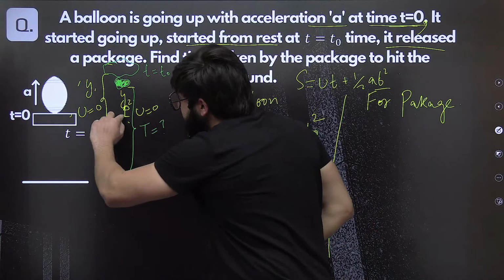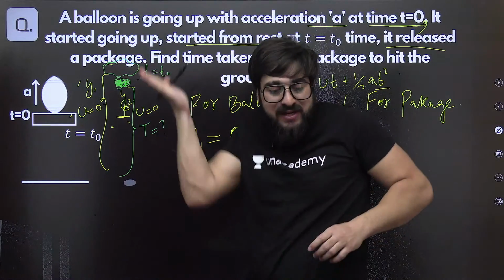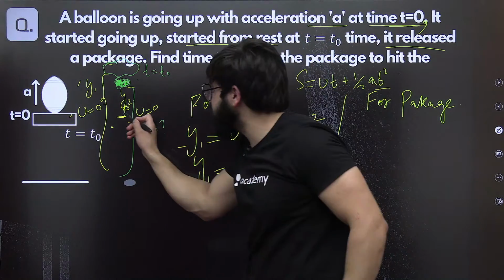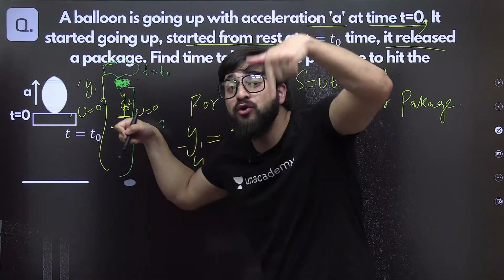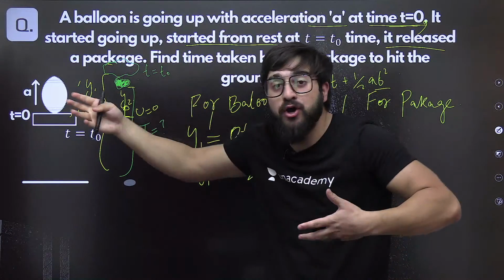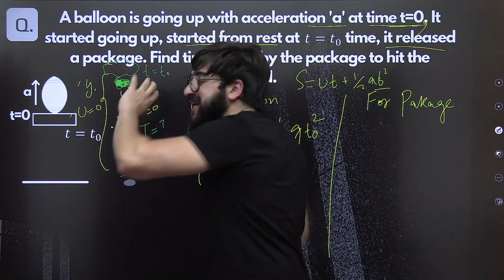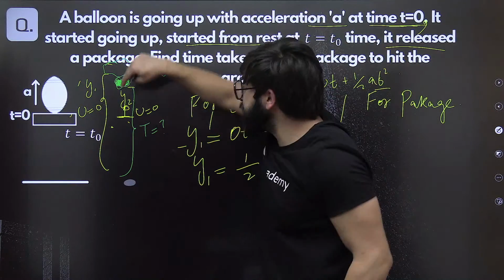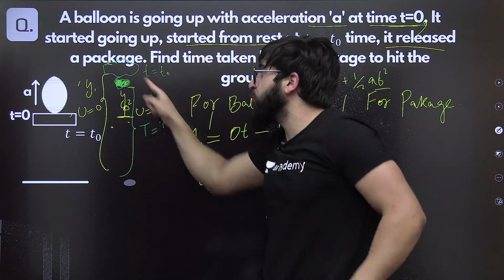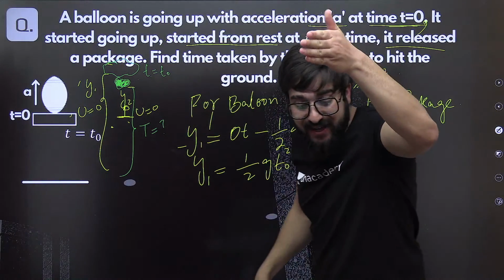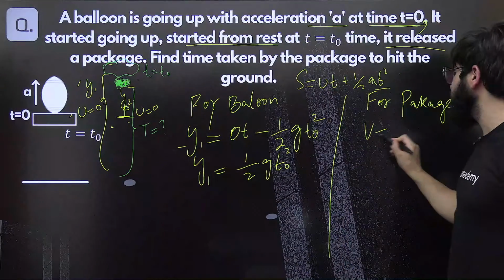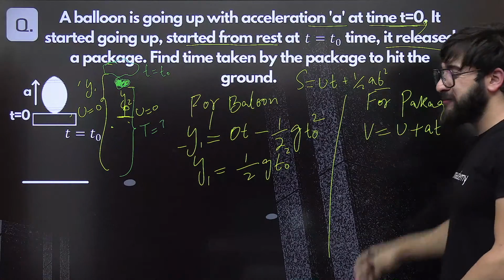So if you use the equation from this point to this point, when the balloon started going up, at that point of time, initial velocity is 0. When the balloon released the package, at that point of time, it will have some velocity. So for this interval, that is the final velocity. But if we talk about releasing the package to falling down, in that case, we will consider that as the initial velocity. How are we supposed to find that? We'll simply use V is equal to U plus AT. I hope you are able to understand this one.